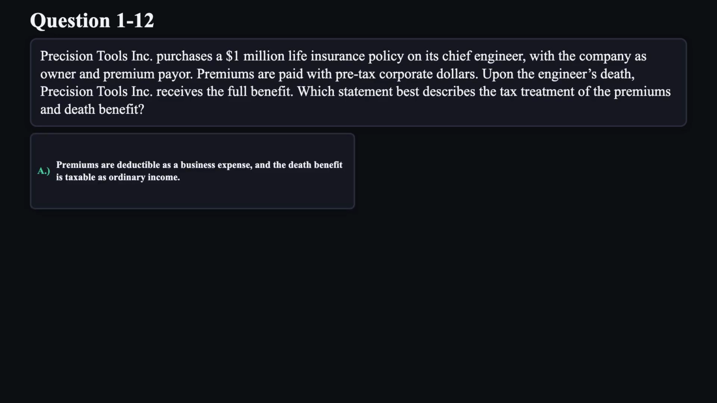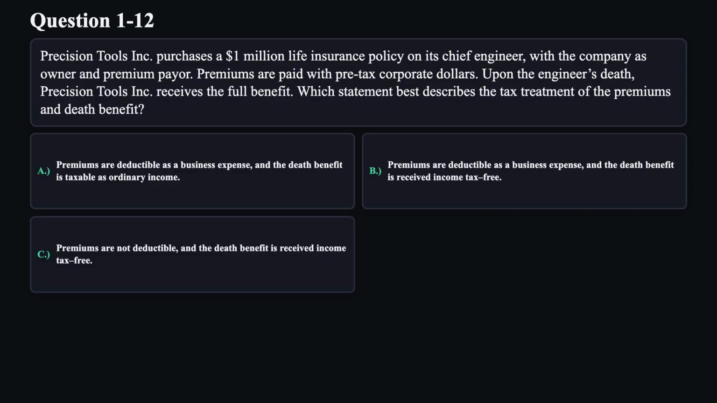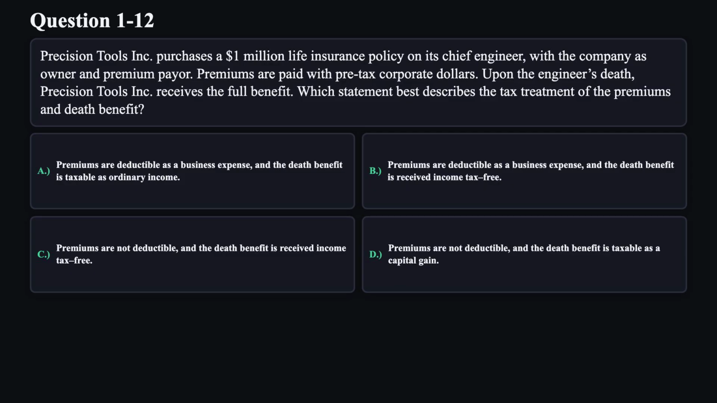A. Premiums are deductible as a business expense and the death benefit is taxable as ordinary income. B. Premiums are deductible as a business expense and the death benefit is received income tax-free. C. Premiums are not deductible and the death benefit is received income tax-free. D. Premiums are not deductible and the death benefit is taxable as a capital gain.